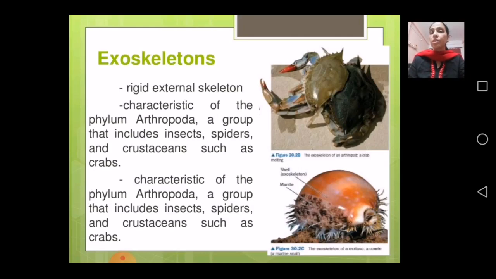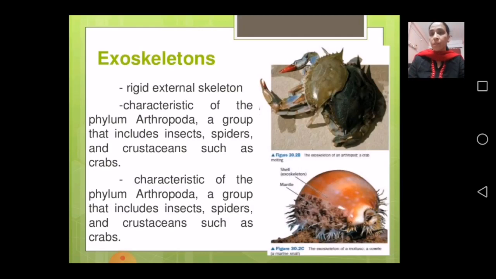It is characteristic of the phylum Arthropoda, a group that includes insects, spiders, and crustaceans such as crabs. So these insects, spiders and crabs have this exoskeleton.